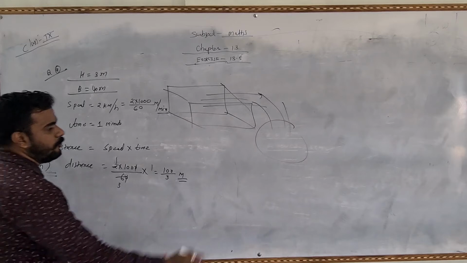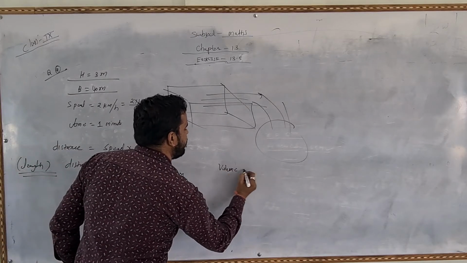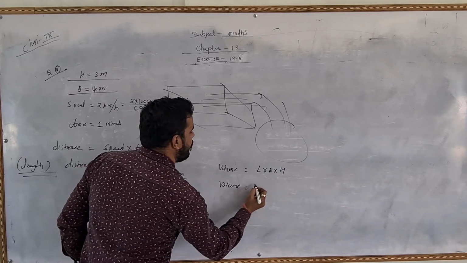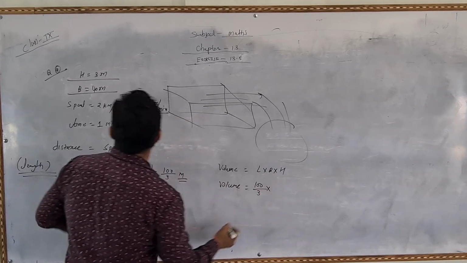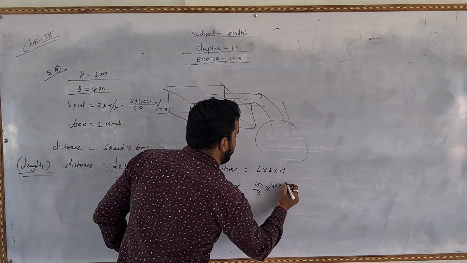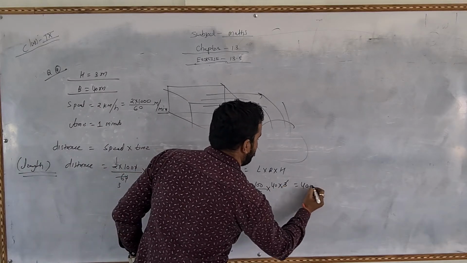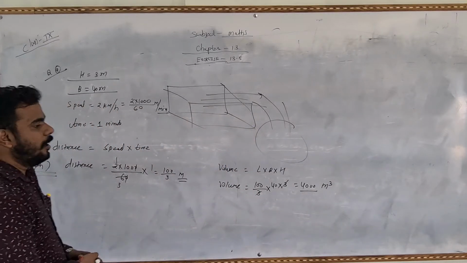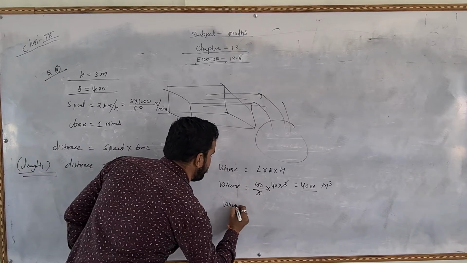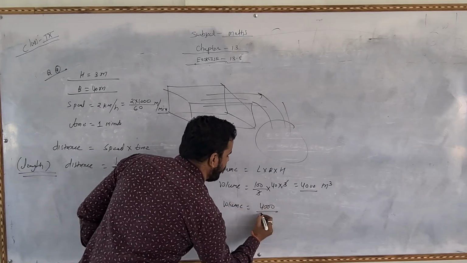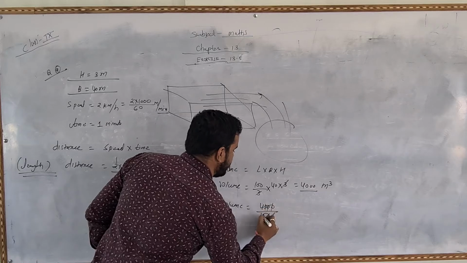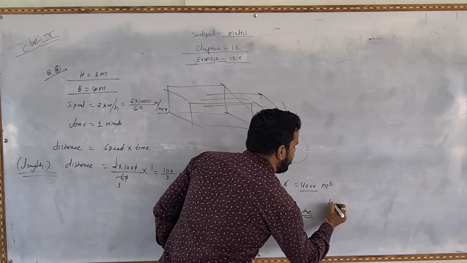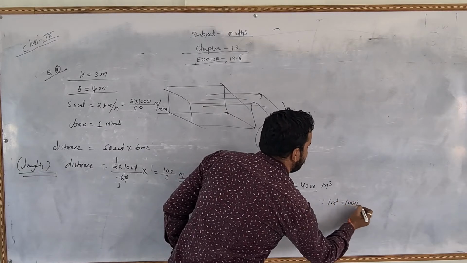So now we have to find out the volume. As we know that the volume is equal to length multiply breadth multiply height. So the volume of river: 100 upon 3, and the breadth is given 40 and the height is 3, 3 will be cut. So the volume is 4000 meter cube of the river. Okay, if you have to convert the volume in the liter, then volume is equal to 4000 upon 1000. The answer is 4 liter, because we know that 1 meter cube is equal to 1000 liter.